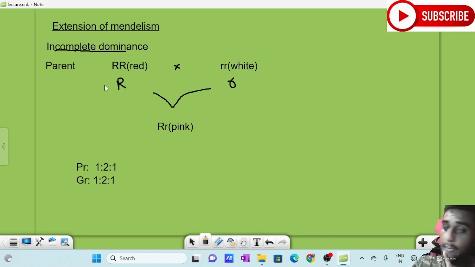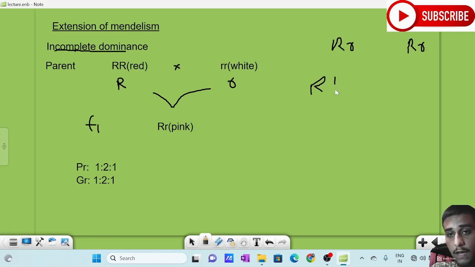So this is the F1 generation, the condition of the filial 1 generation. If I am selfing Rr into Rr, in the F2 generation, it's actually like a monohybrid cross: RR, Rr, Rr and rr.